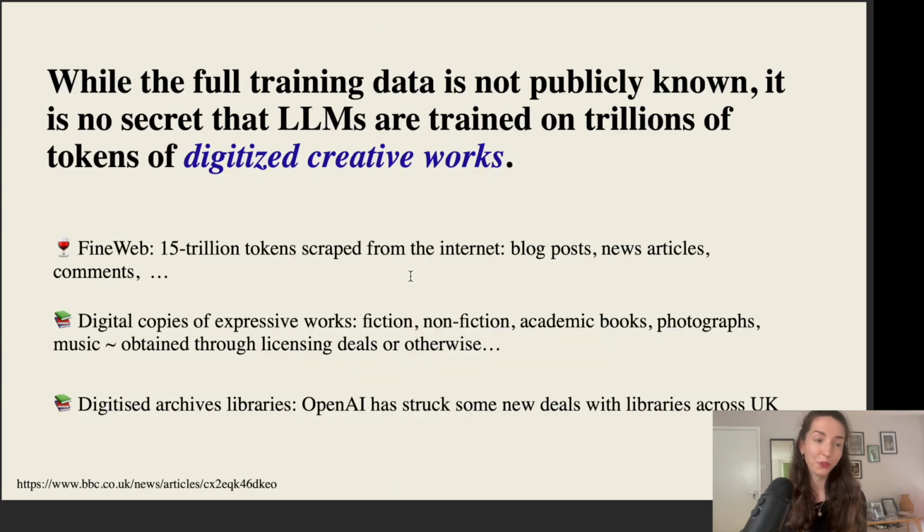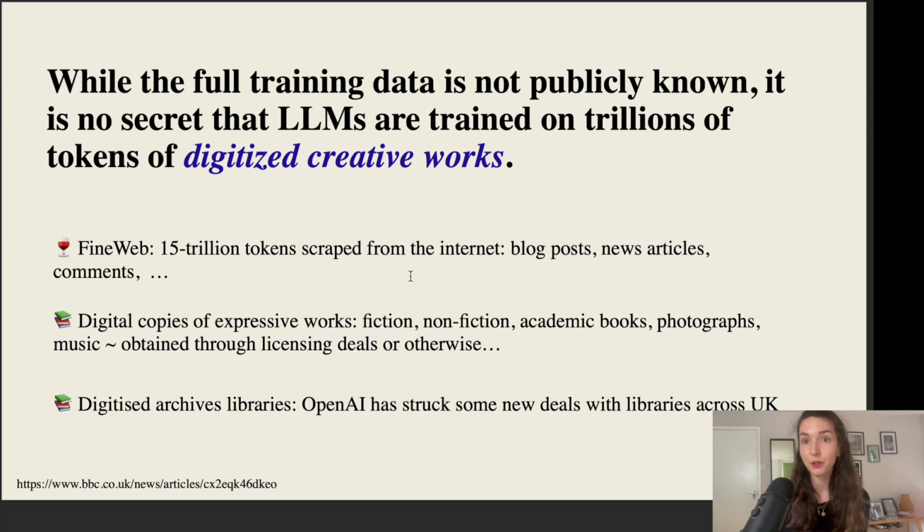Now, while the full training data of all these models is not publicly known, it is also not really a secret that these LLMs are trained on trillions of tokens of digitized creative works. For example, one popular dataset is FineWeb, which contains 15 trillion tokens scraped from the internet, meaning that it contains all kinds of things like blog posts, news articles, comments.